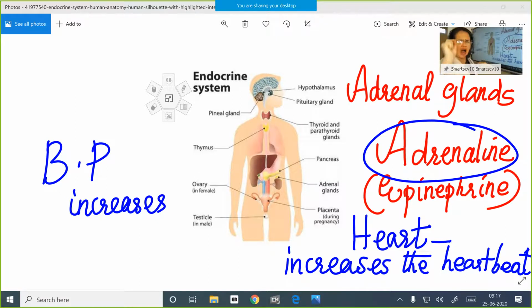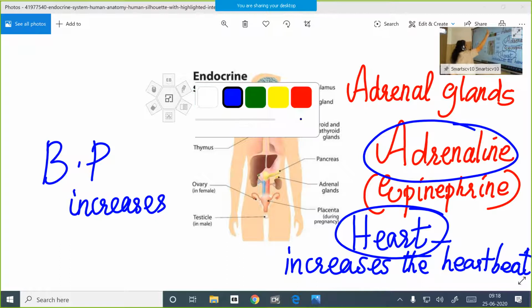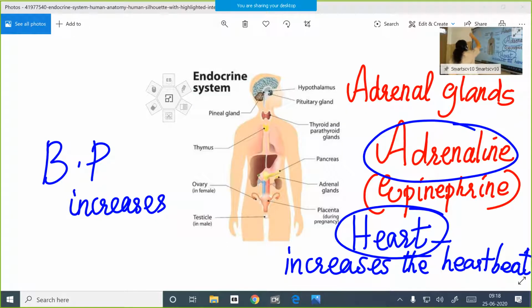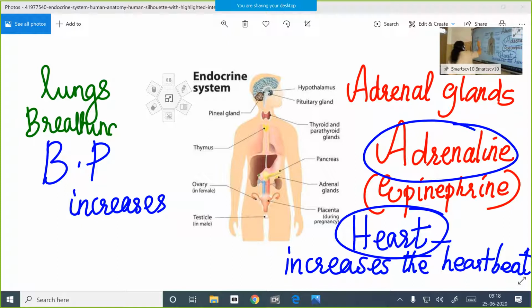Very important question from the examination point of view. So that is the first one, the heart. Our heart is the first target organ that is actually acted upon by the adrenaline hormone. Now we'll see what is the next target organ. The next target organ acted upon by the adrenaline hormone is the lungs. We'll see what happens, children. Our breathing rate increases. What is the need of increasing the breathing rate, children?